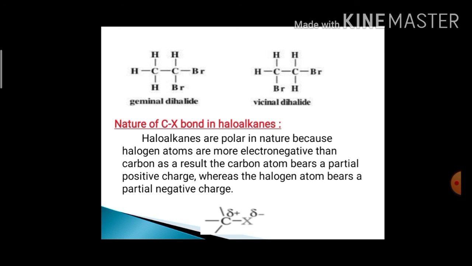Let's discuss the nature of the carbon-halogen bond, that is the C-X bond in haloalkanes. Haloalkanes are polar in nature because halogen atoms are more electronegative than carbon. As a result, carbon bears a partial positive charge and the halogen atom bears a partial negative charge.